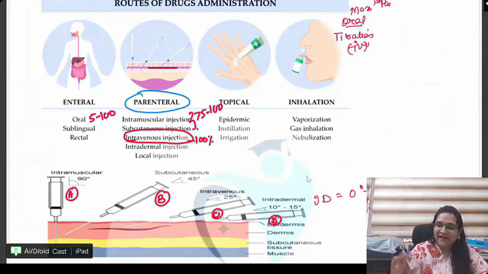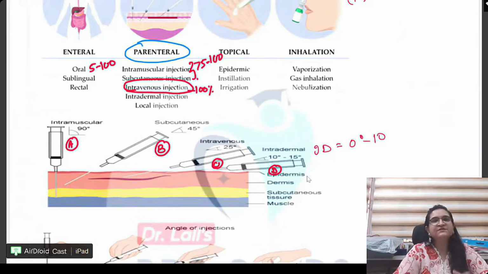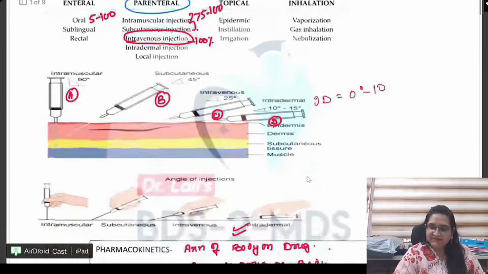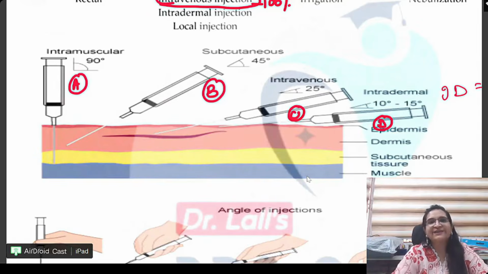Right? Now, bioavailability. What is bioavailability? I will tell you. But first, bioavailability is maximum 100% for intravenous. Whatever you give intravenously, bioavailability is 100%. Oral is less. Why? Because oral में क्या होता है? It passes through all the metabolism. It passes through the liver and everything. Right? Now, this particular diagram is again very important. Just a quick revision. You have to know the various angulations.